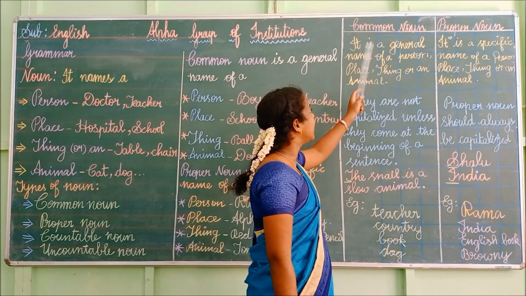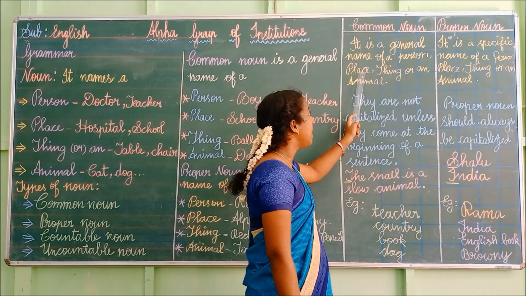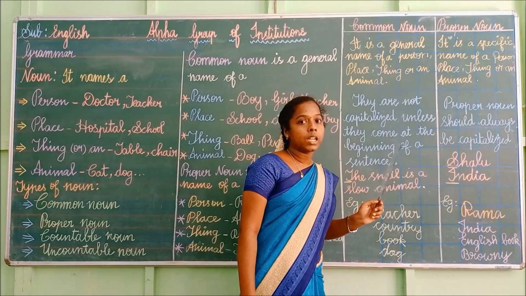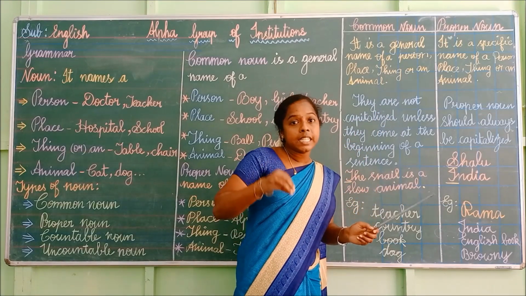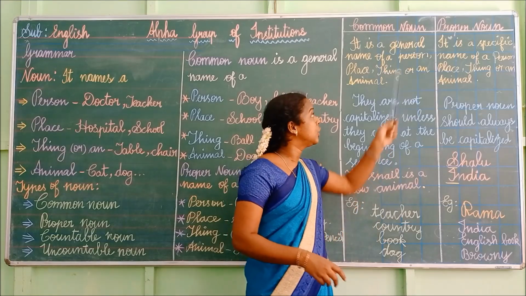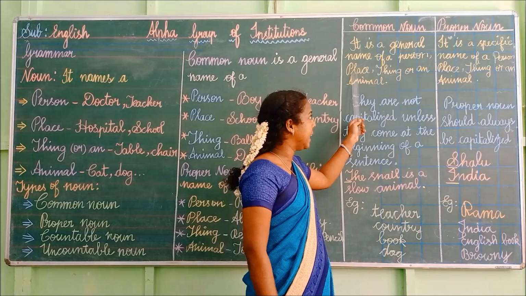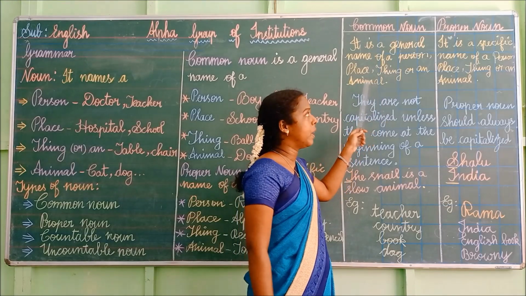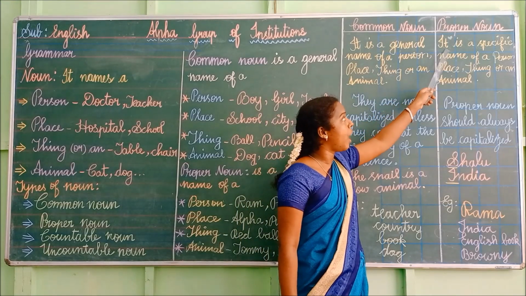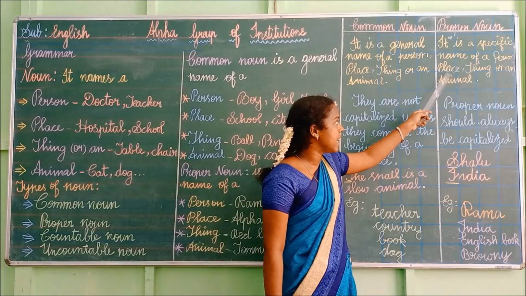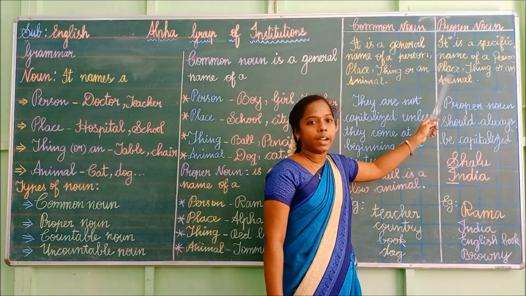Common noun is a general or common name of a person, place, thing or an animal. On the other side, proper noun is a specific name of a person, place, thing or an animal.